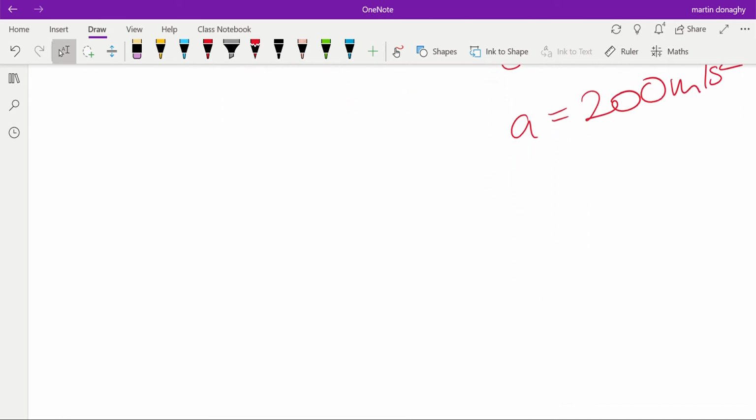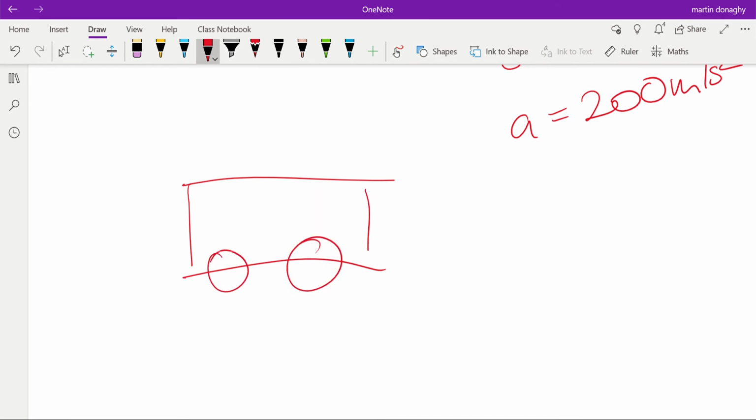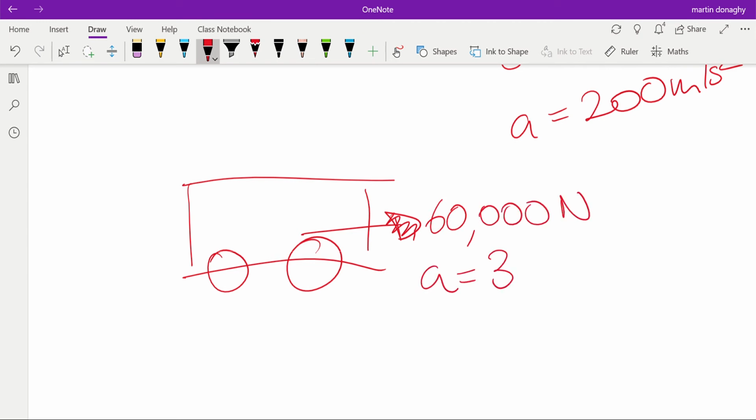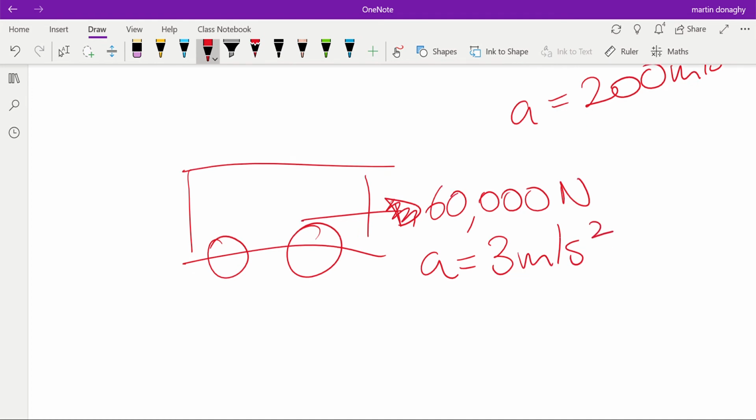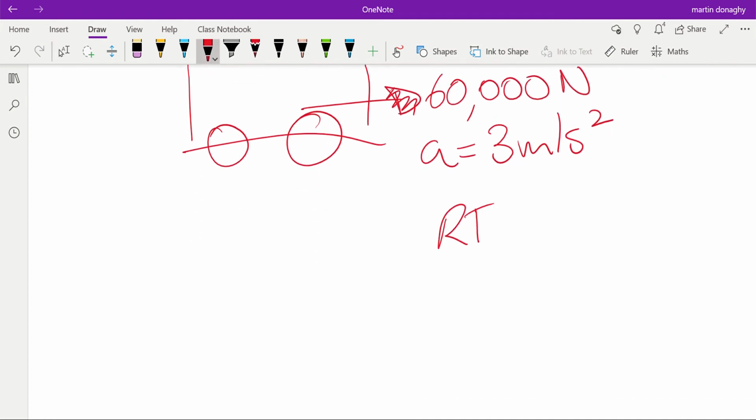Okay, let's say we have, let's make it our bus again. And we know that when the resultant force on the bus is 60,000 newtons, we get an acceleration of 3 meters per second squared. Write out your equation. That will often get you a mark in examinations, so we always make sure we do that, we don't skip that step. Put in your values: you rewrite the equation, but you put in your values.